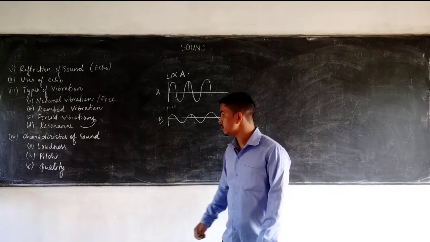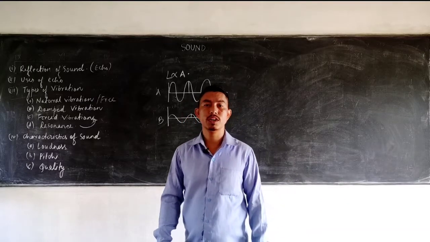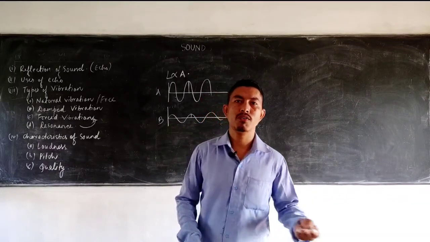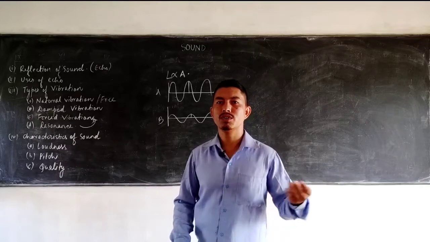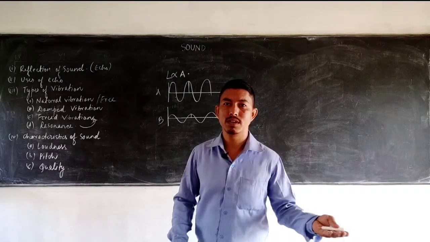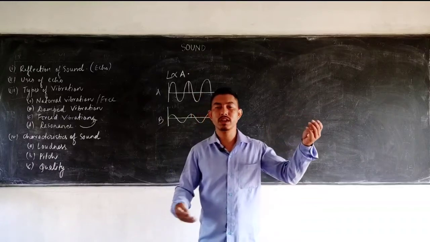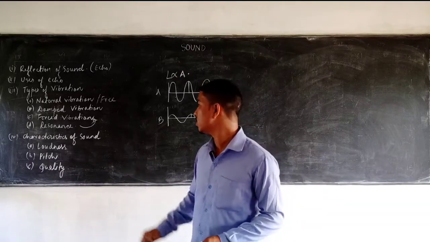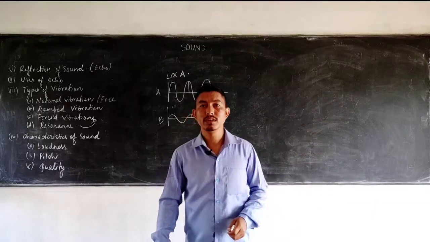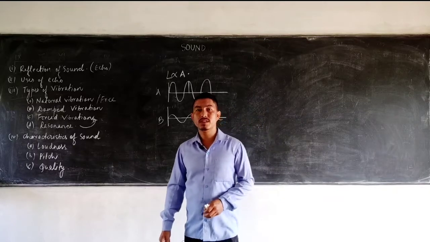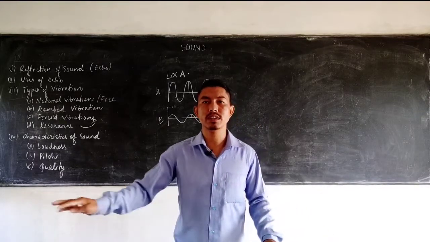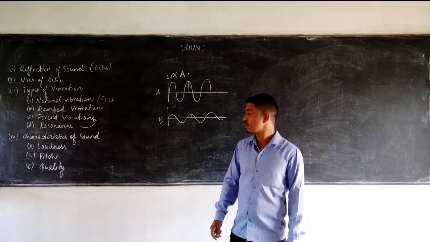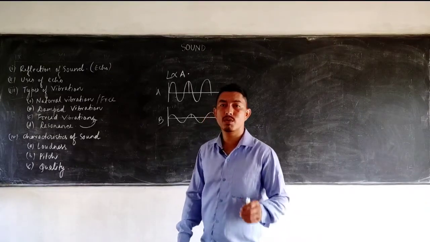Now coming to the second characteristic of sound, pitch. So what is pitch? Pitch is that characteristic of sound that helps us to differentiate between a flat note and a shriller note. Flat is also known as bass, like a high pitch and a low pitch. Usually males have a low pitch, a flat voice, and usually women have a high pitch, which is also known as shriller. The pitch depends on the frequency. So the higher the frequency, the shriller the sound.